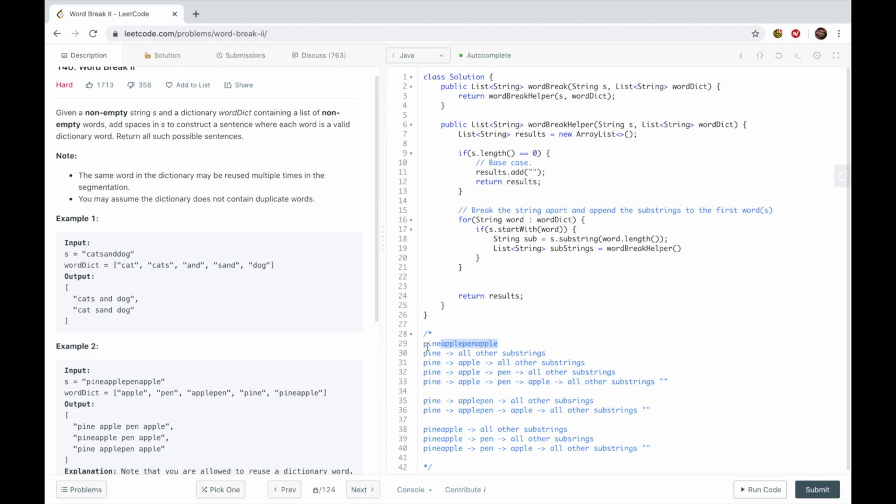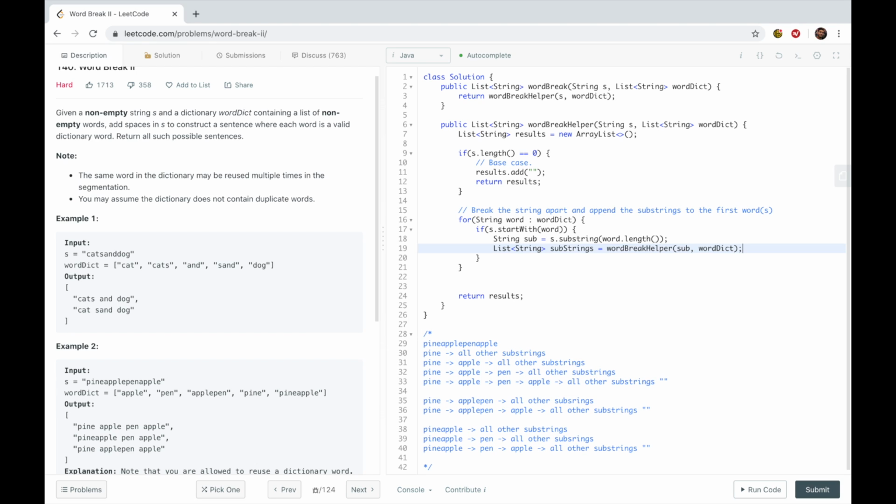So pine is of size 4. So we're going to go to 0, 1, 2, 3, 4. It's inclusive on the index that you choose. So it's going to include A. Give me everything afterwards. So that's what's going on right here. All right. So I'm going to pass along the substring so we can work down that, and then just pass the dictionary. So we're handing it off.